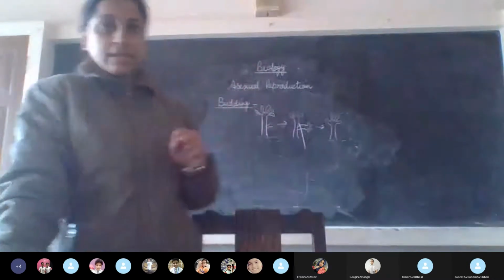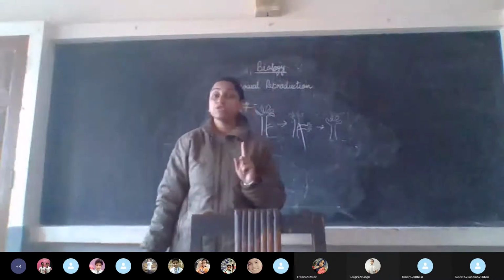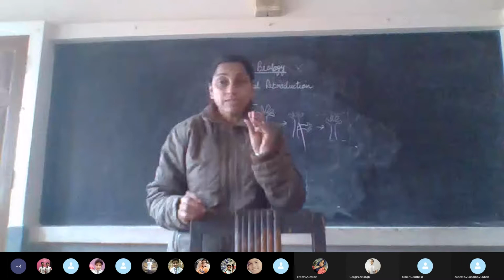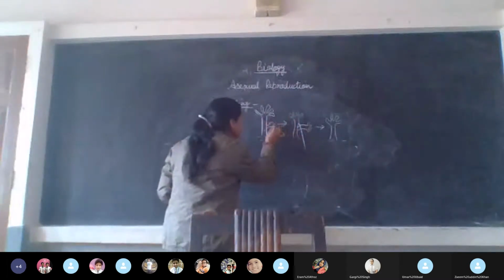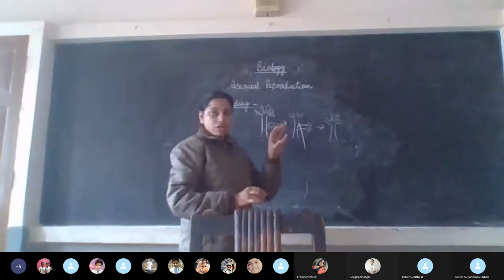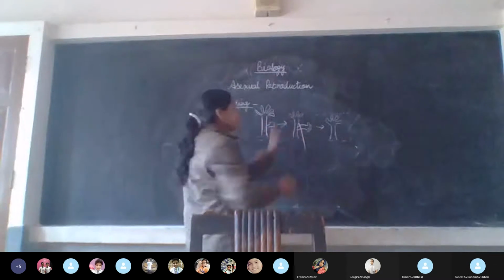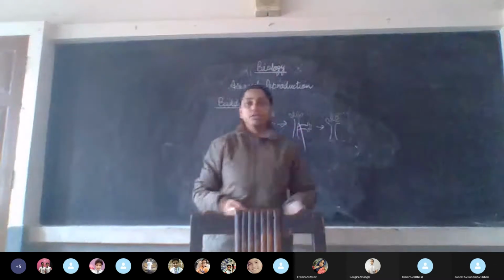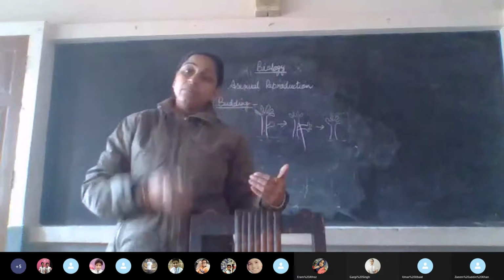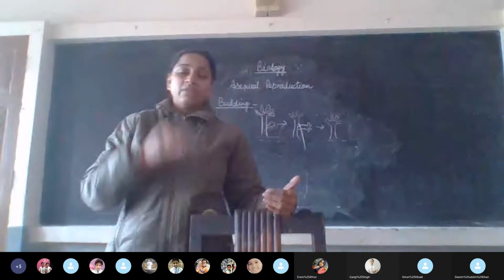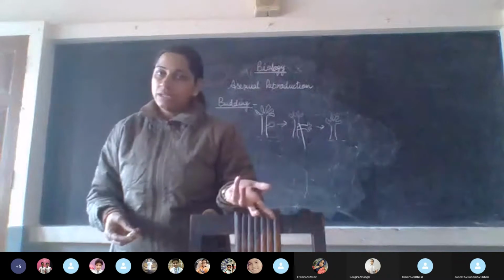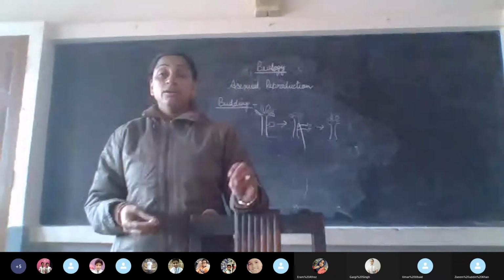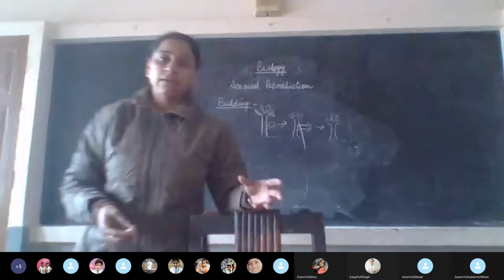Yes, ma'am. Fine. Now, you have a term in your book which says protuberance. Protuberance means when something comes out. So this is a small protuberance. This is a small outgrowth-like structure which starts developing into a new Hydra while it is attached to the Hydra. Then later, as it grows, it detaches from the parent body and acts as a new individual. Again, we will call it daughter Hydra. Fine?